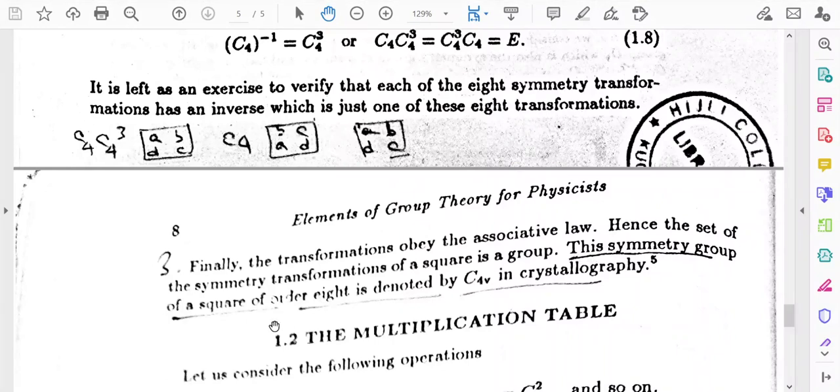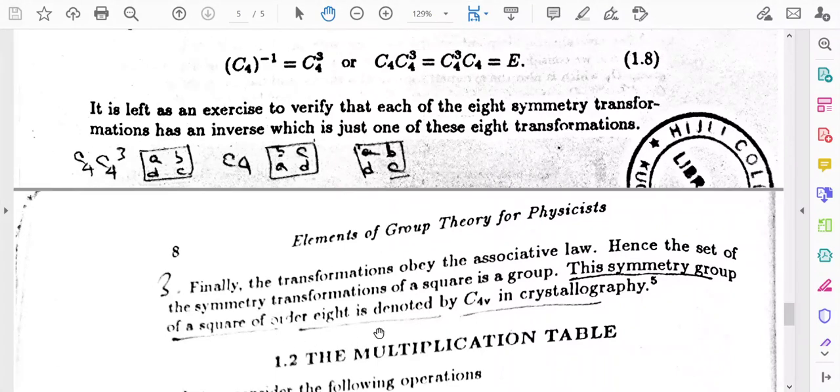So, this symmetry group of a square contains 8 elements, that means its order is 8, and this group is denoted by C4V in crystallography.